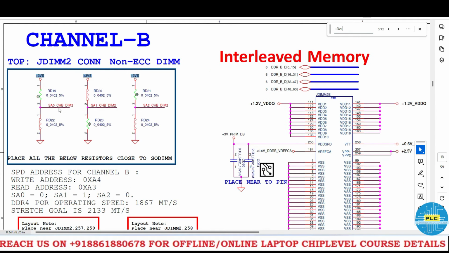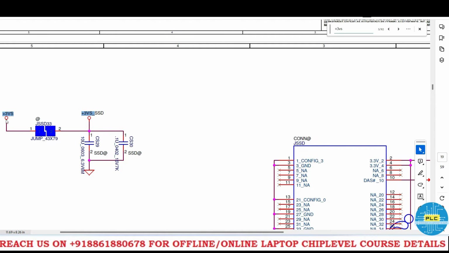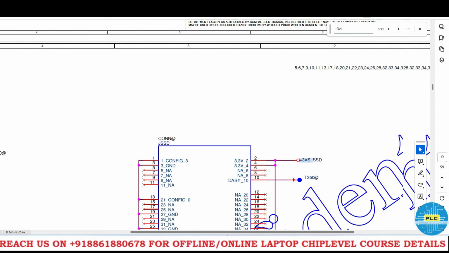Here also same, that one previously what we saw, that is channel A, here is channel B, SA0, 1, 2, okay, total 3 signals. See, through this jumper, the 3 Vs converting as 3 Vs SSD, it's going to the SSD connector. If you don't have 3 Vs, then your SSD won't detect.